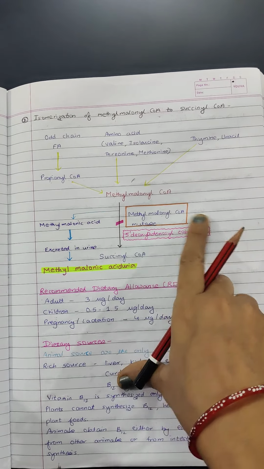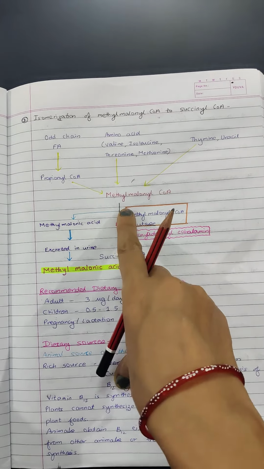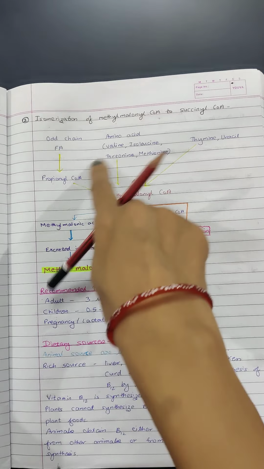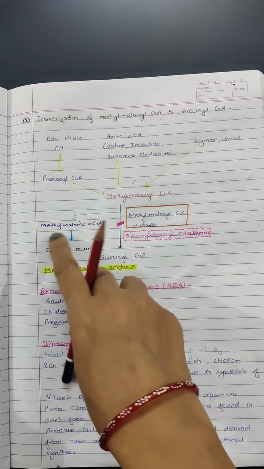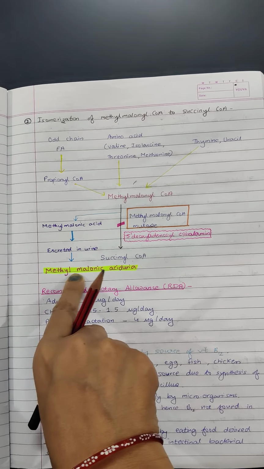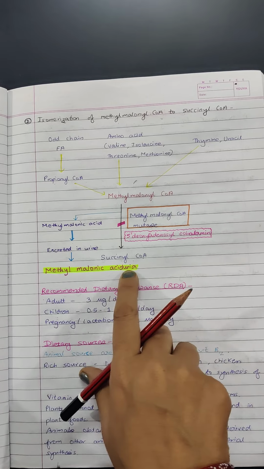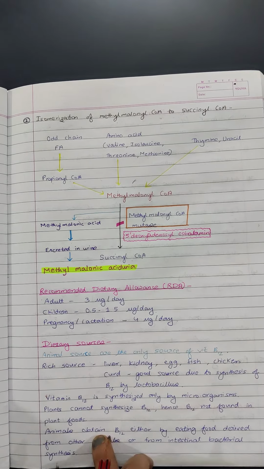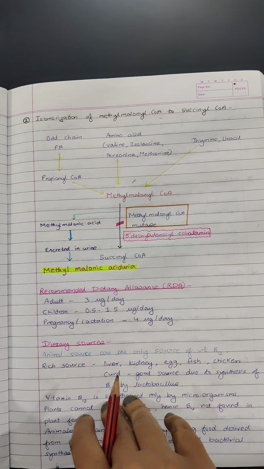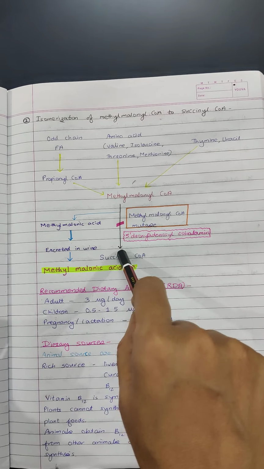So what happens in the deficiency of vitamin B12? This reaction will not proceed. So excess methylmalonyl CoA will accumulate in the body from these various sources. It will form methylmalonic acid, which will be excreted in the urine, and this condition is known as methylmalonic aciduria. So these are the 2 reactions: one is formation of methionine from homocysteine, the other is isomerization of methylmalonyl CoA to succinyl CoA.